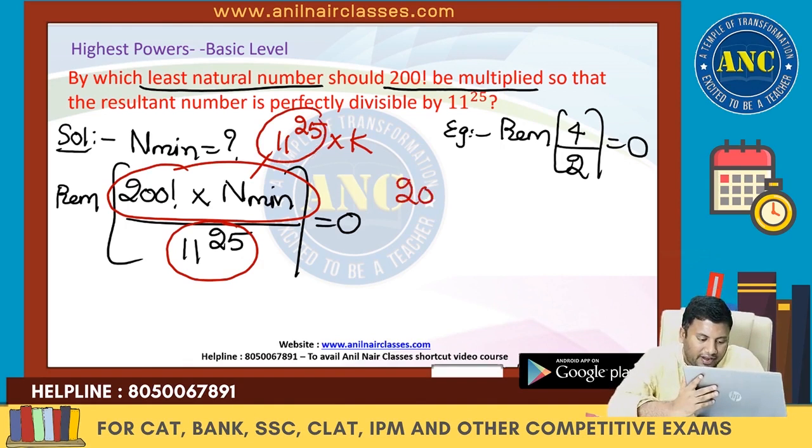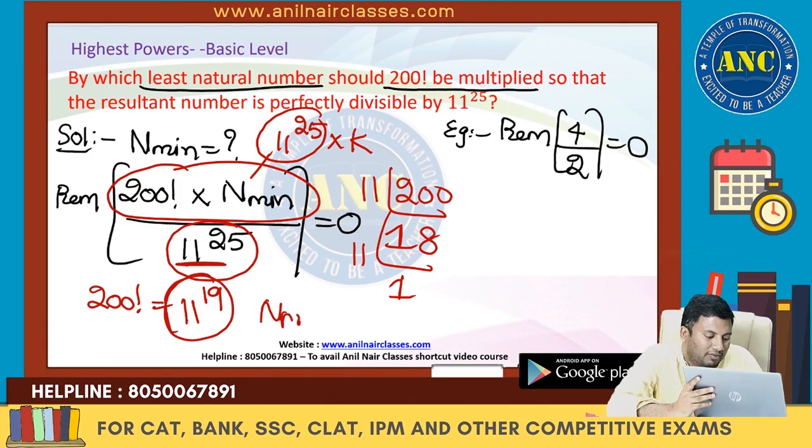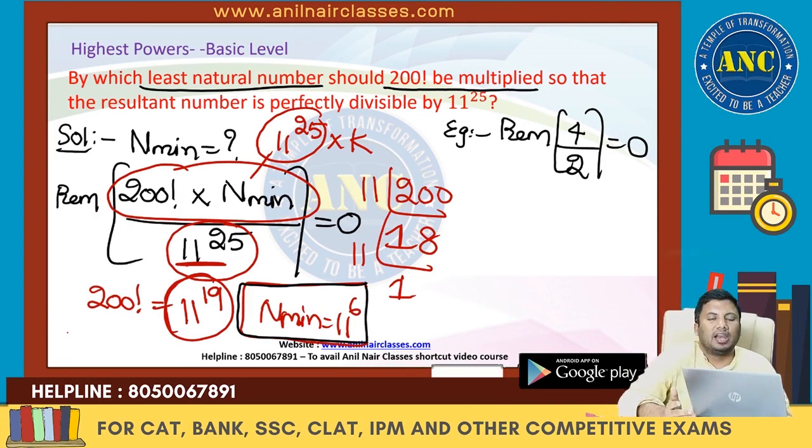So 200 factorial, if I divide by 11: 11 ones are 11, 11 eights are 88, 11 ones are 11. That means 200 factorial contains what power of 11? 18 plus 1 is 19, so 11 power 19. It should be divisible by 11 power 25. I already got 11 power 19. What is the minimum value? It should have 11 power 6. The answer for this question is 11 power 6.